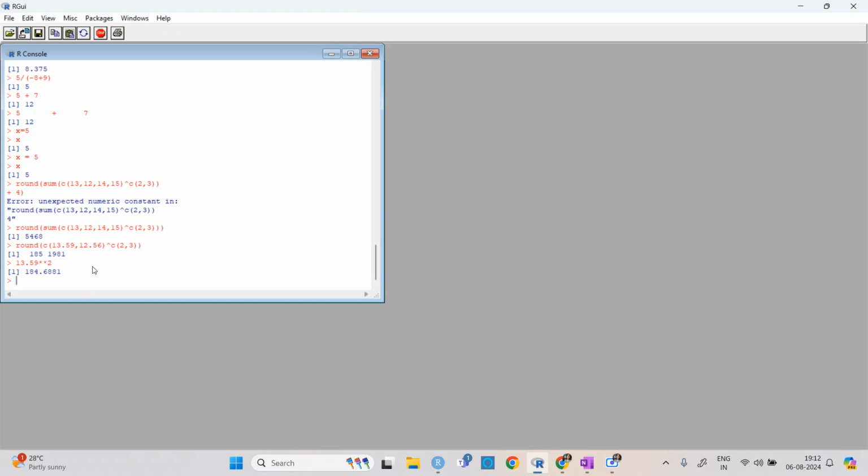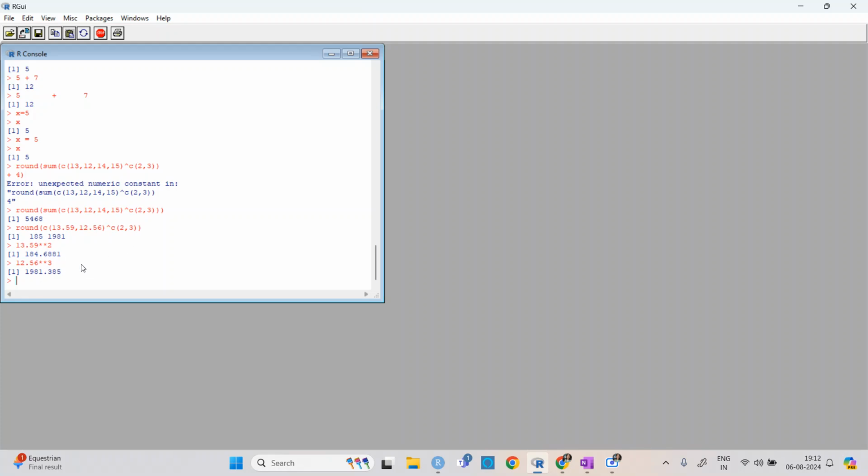Okay, ma'am. So basically when we use the round function, we convert it into an integer also. I have written 12.56 and given the power 3, so it is 1981.3. Since 0.3 is less than 0.5, it will write 1981, and here 184.6, since it is greater than 0.5, it will write 185.